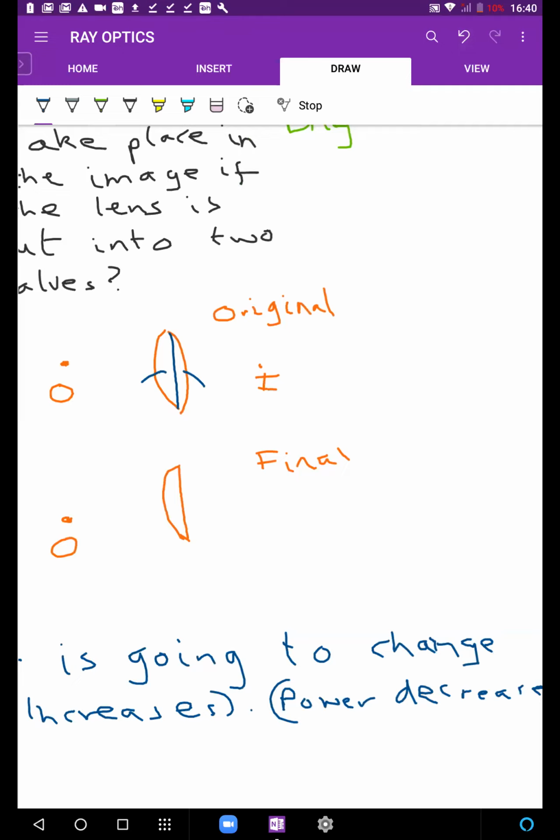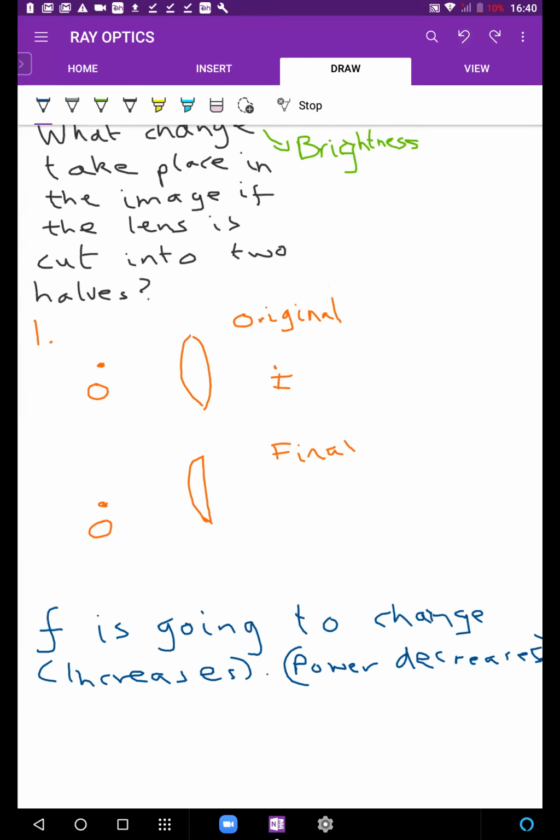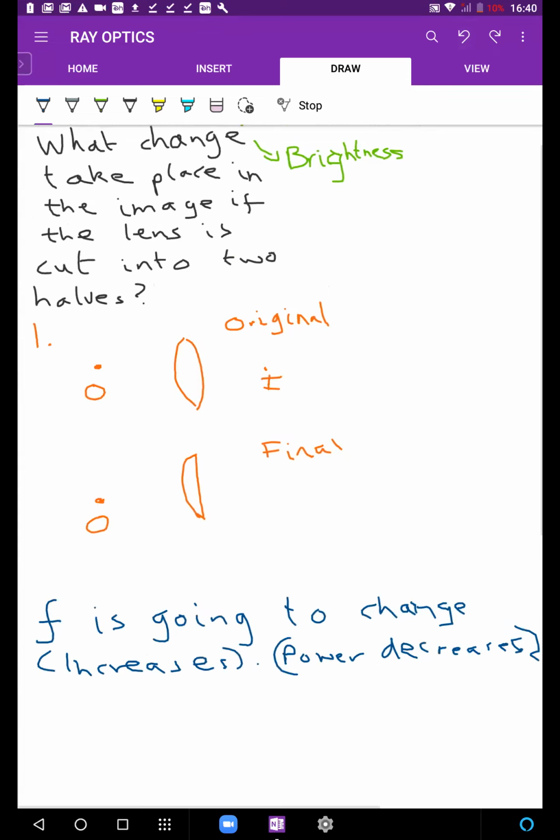तो ऊपर वाले का पावर डबल है ना. The upper lens, the original lens का पावर डबल था. अगर original lens का पावर डबल है तो final lens का focal length डबल होगा if it's a symmetrical situation. Agreed? Because power and f are inversely proportional. Either way, f is going to change, and therefore what is going to really happen? Location of image will change. Location of the image will change.